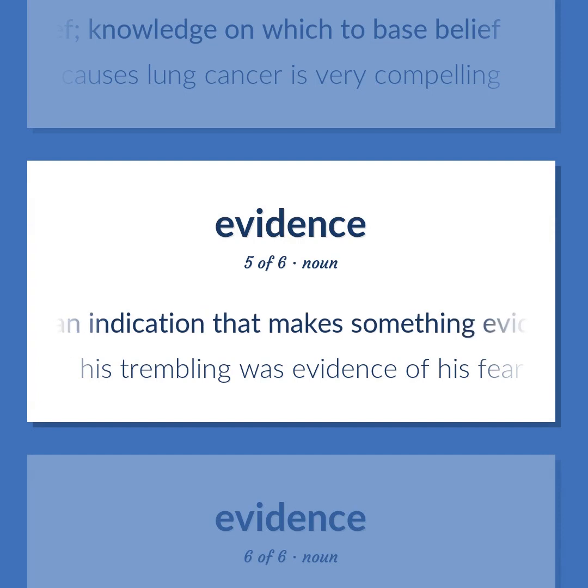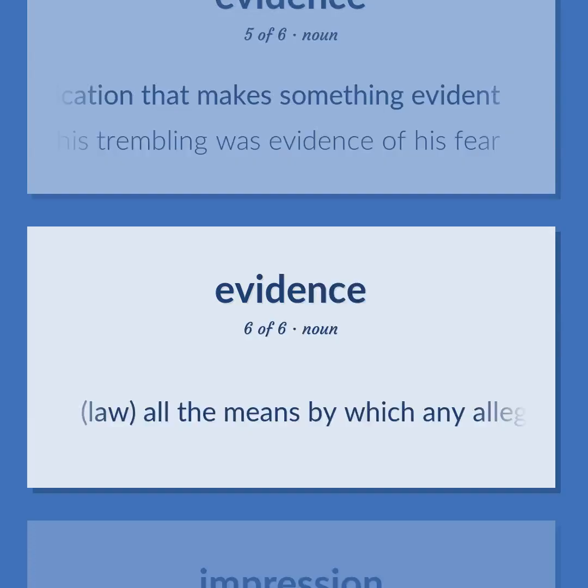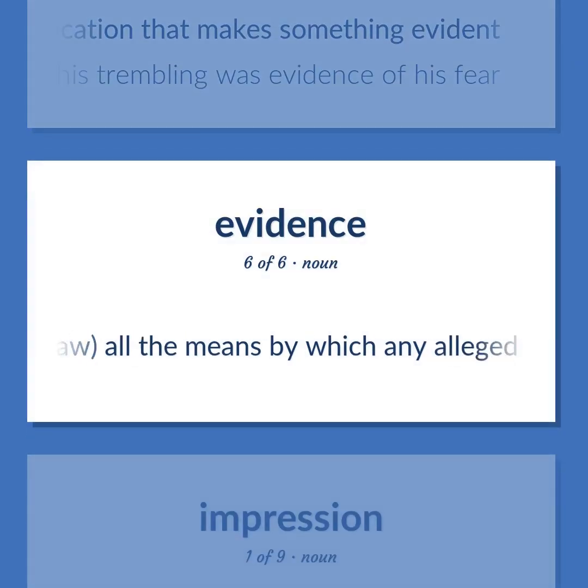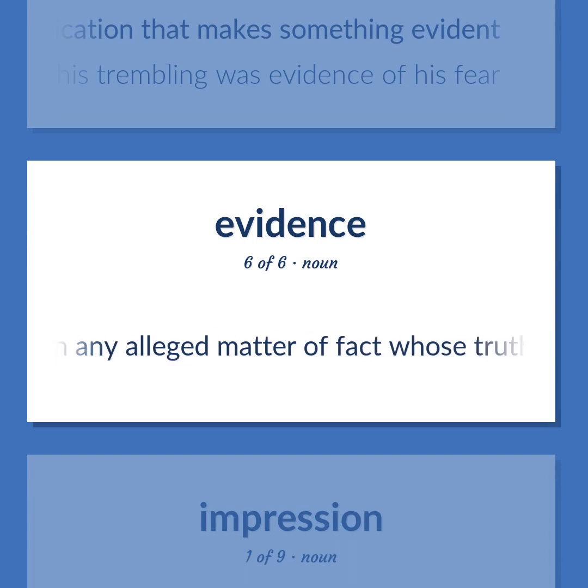An indication that makes something evident. His trembling was evidence of his fear. Law. All the means by which any alleged matter of fact whose truth is investigated at judicial trial is established or disproved.